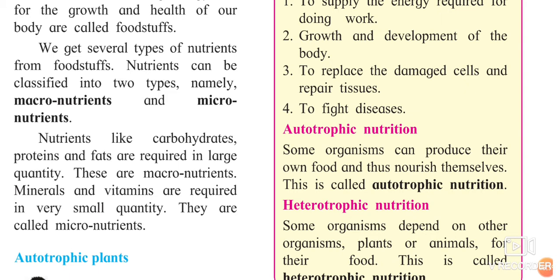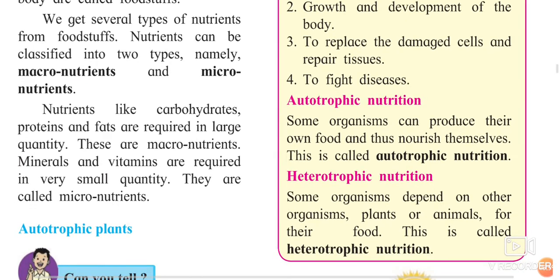Some organisms can produce their own food and thus they nourish themselves. Some organisms, what they do? Yes, they produce their own food and they also nourish themselves. Nourish means they take care of themselves. They are said to be autotrophic nutrition. For example, plants will be included in this.